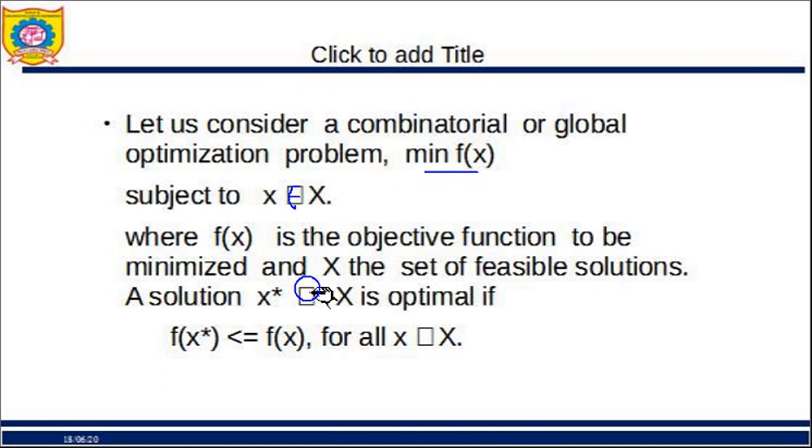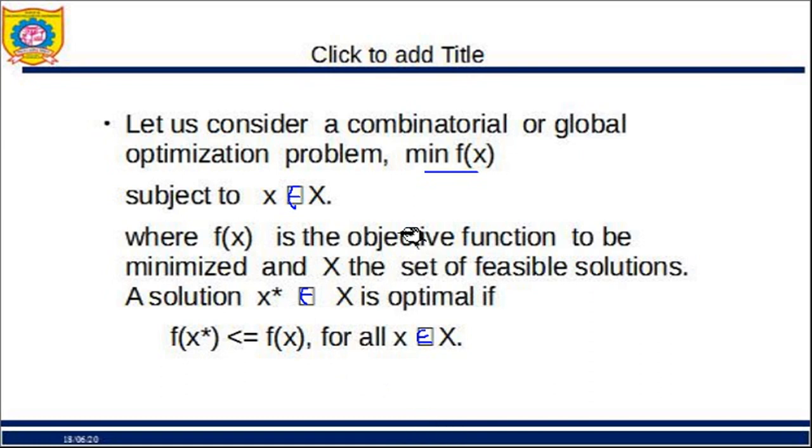So this is one solution, x star. It belongs to capital X and is optimal if, for every value of small x belonging to capital X, f of x star is less than or equal to f of x.